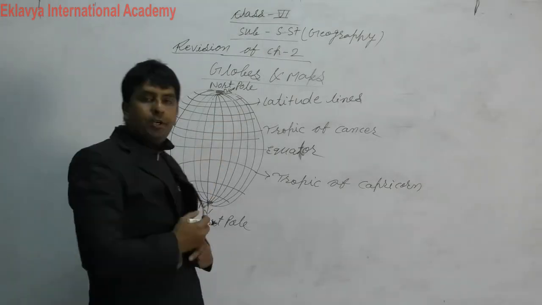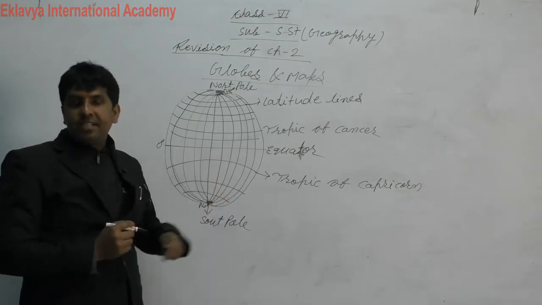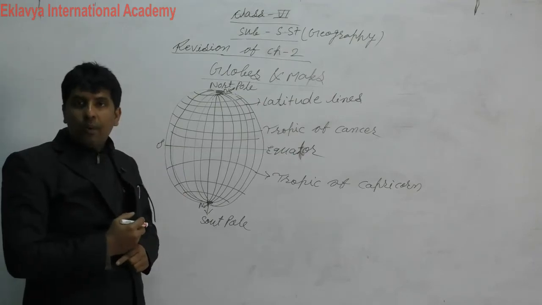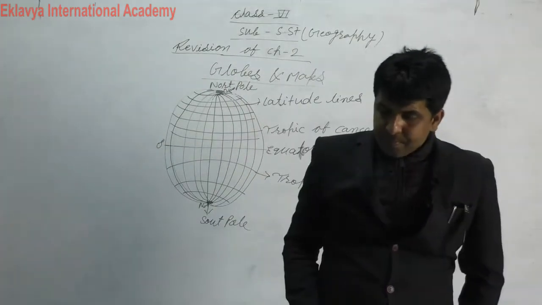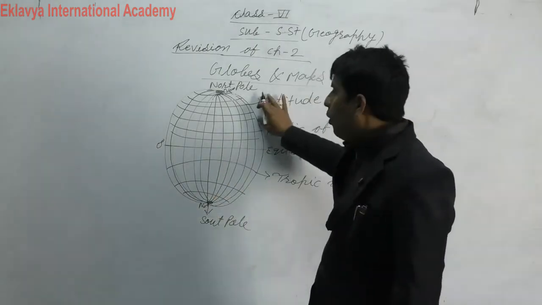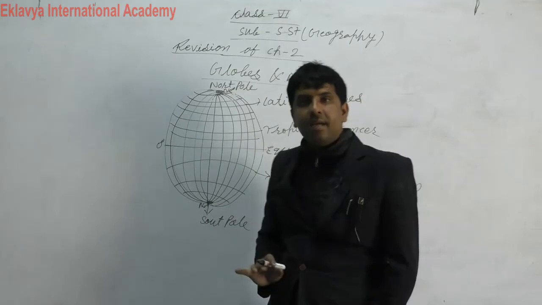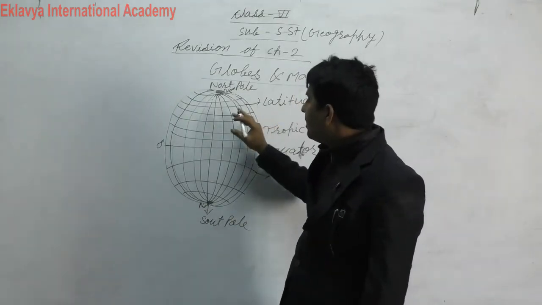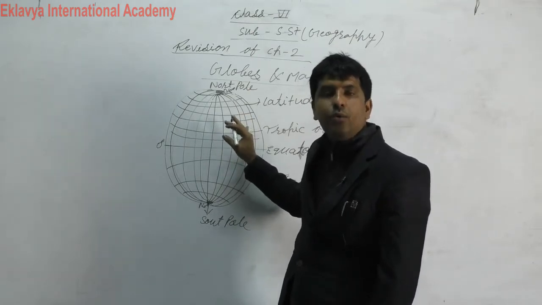And number of latitude lines are 360 and number of longitudes are 180. So dear students, now I am coming to the globe. The globe is a spherical model of the earth and it represents the place where you are searching.